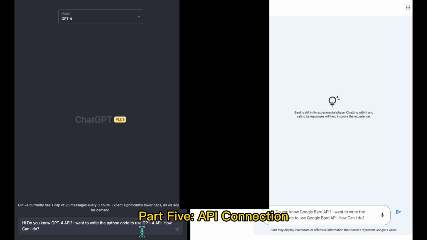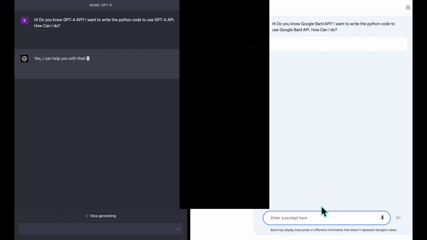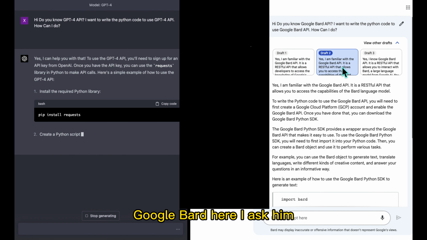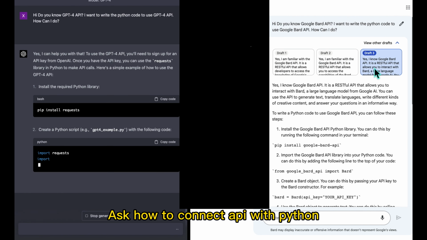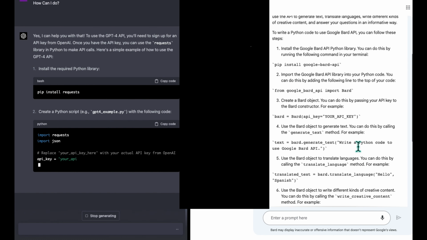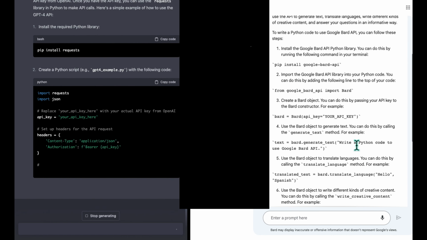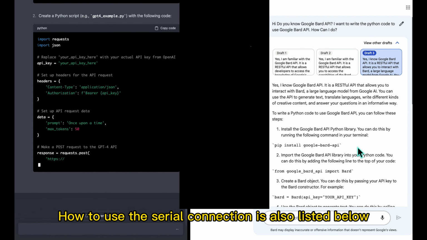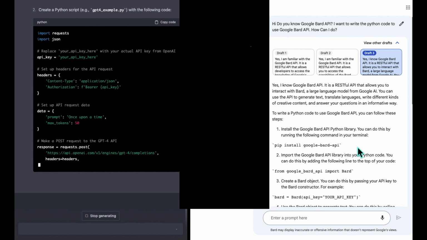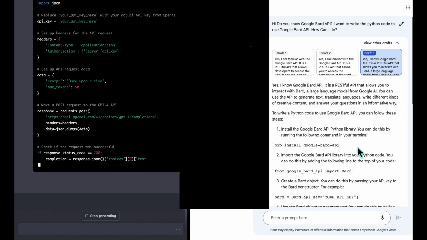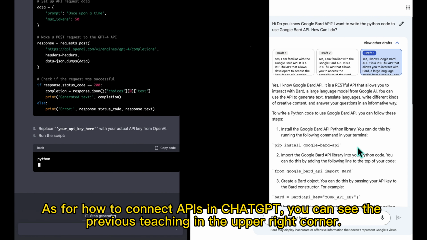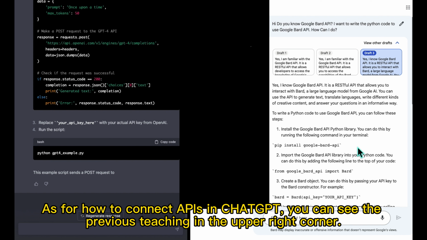Part 5, API connection. Next comes the API series that everyone is most concerned about. Here I ask Google BARD how to connect to the API with Python. It said that the Google Cloud API must be activated first. How to use the connection is also listed below. There are 3 versions. As for how to connect to the API in ChatGPT, you can see the previous teaching in the upper right corner.